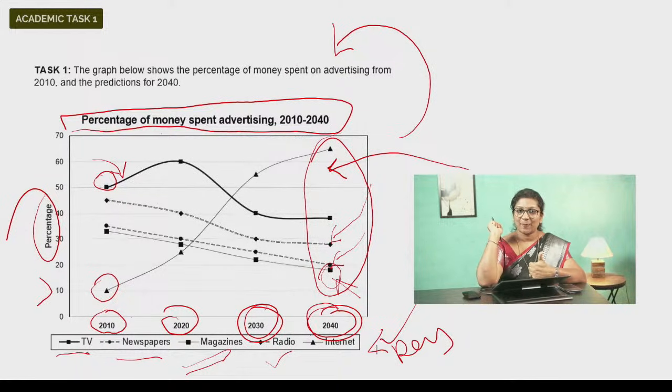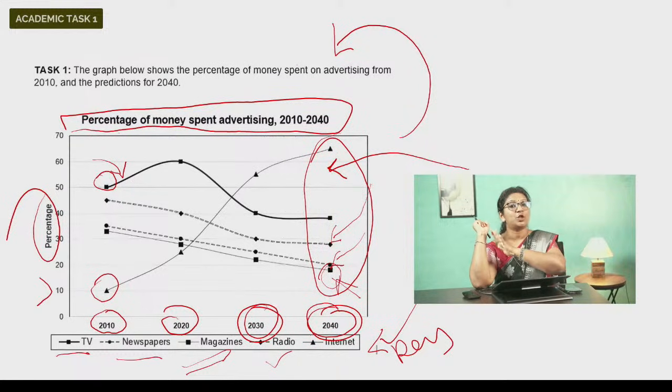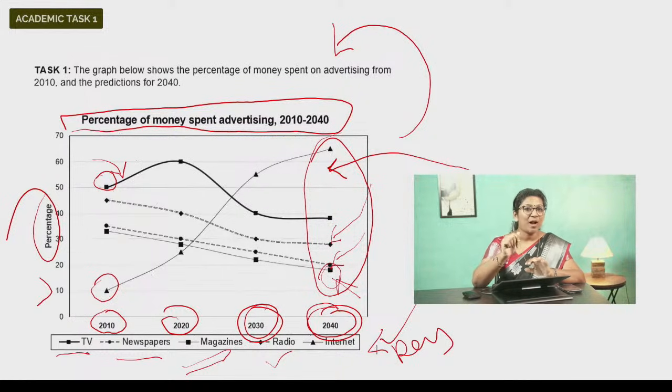So make sure you look for the year. Make sure you look for the unit. Here it's clearly mentioned as percentage. So when it is percentage given to you, how do you say? 70% of the expense, 10% of the money spent on. Okay, never use sentences. I've seen a lot of students do this. This is one big mistake I've seen students make, and you shouldn't be making the same mistake. Do you want to know what that mistake is? Well, I'll tell you in a while. Just keep that in mind.